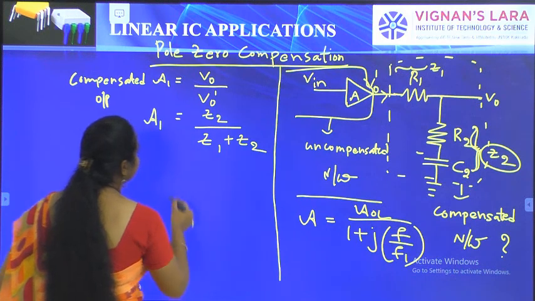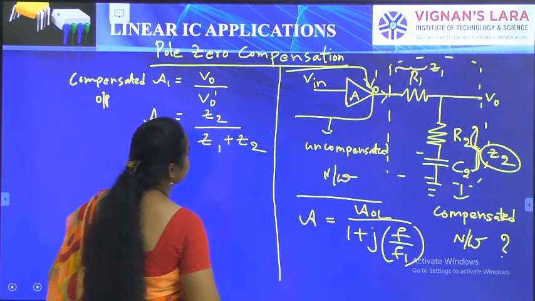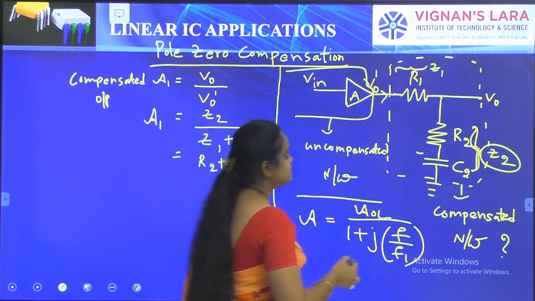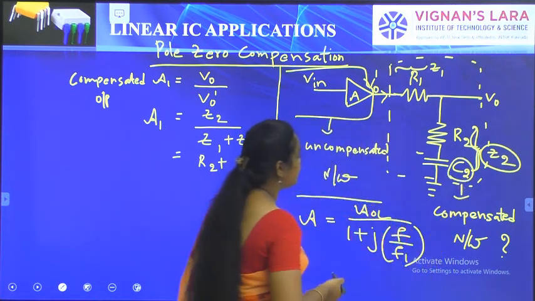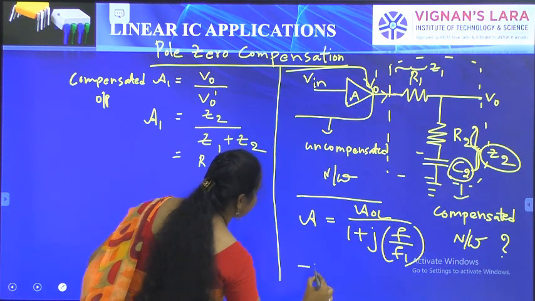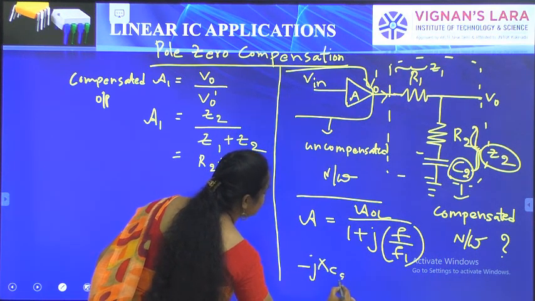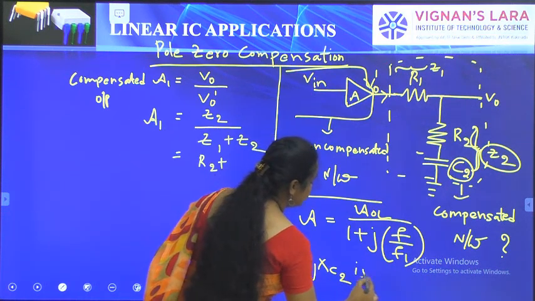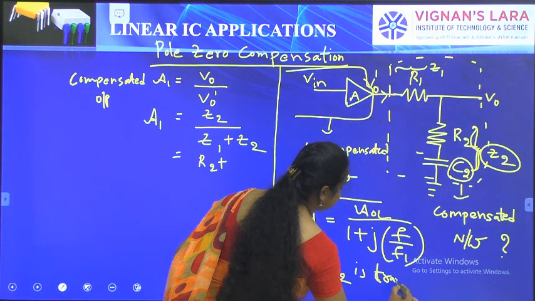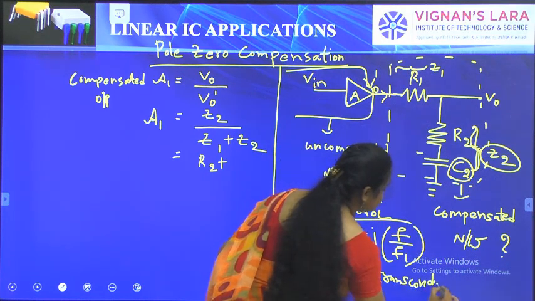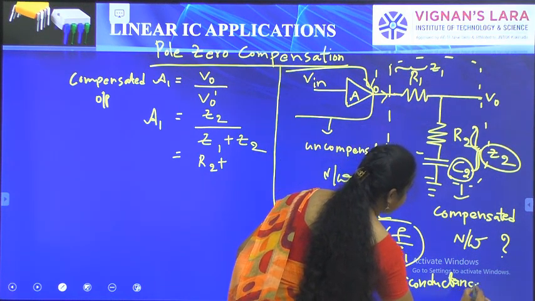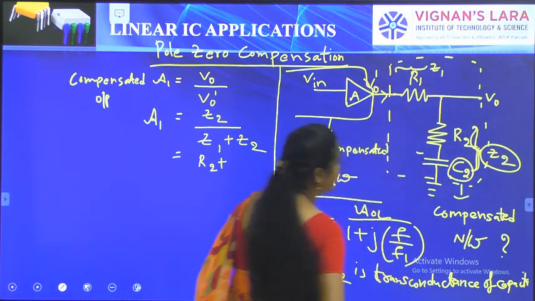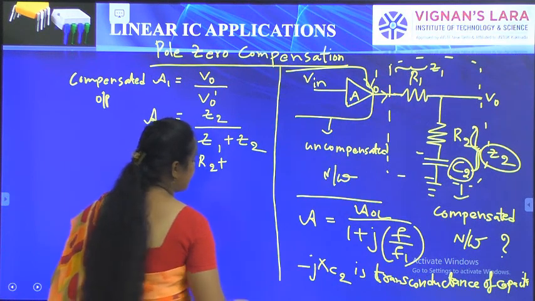Here Z2 means R2 plus C2, and the reactance of a capacitance is written in the form of minus JXC2. So in place of the capacitance, I am going to write minus JXC.